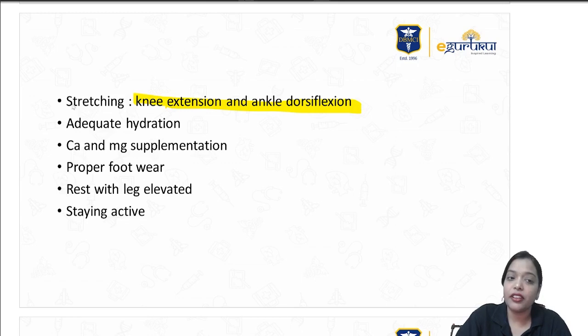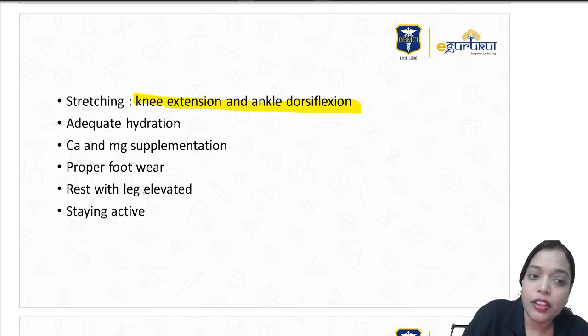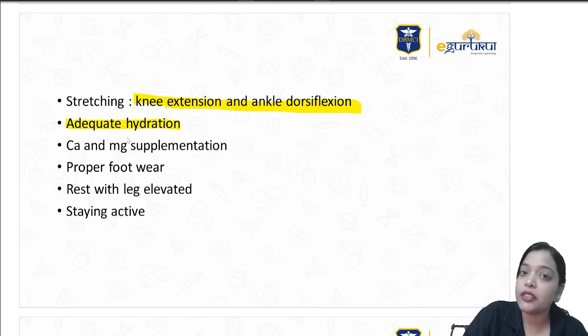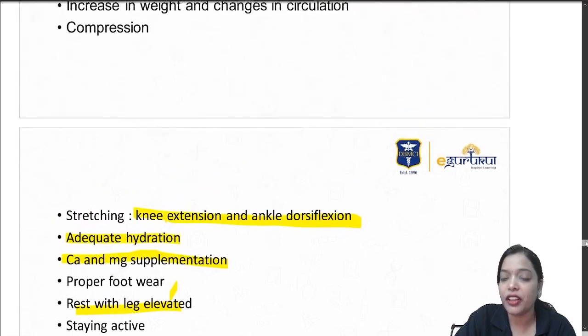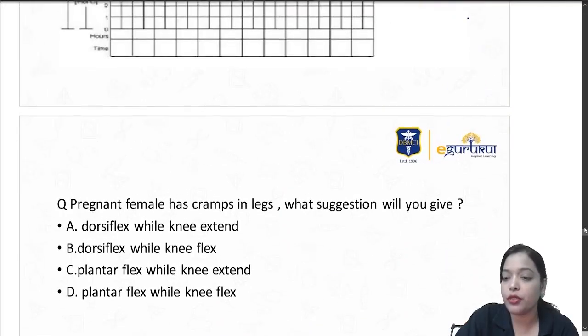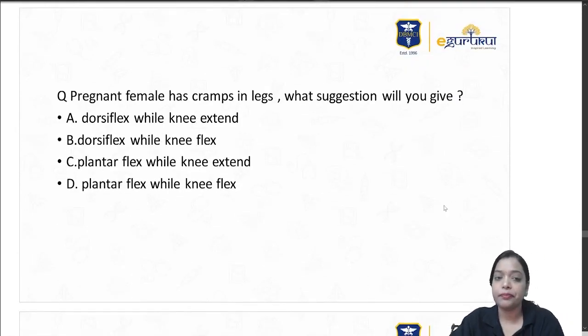Adequate hydration. All these are supporting measures which tend to help, but are not completely evidence based. Some of the studies say that if they have calcium and magnesium deficiency, you can give calcium and magnesium supplementation. Proper footwear, that is soft footwear she can wear at home. While she is sleeping, ask her to keep the legs elevated. Yoga is something which always helps in everything, so ask her to be active in pregnancy as well, to have fewer of these effects.